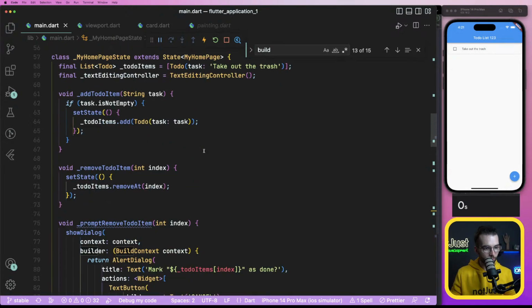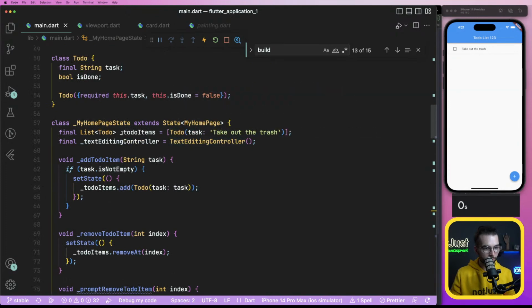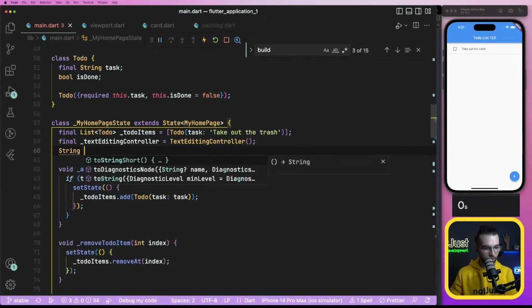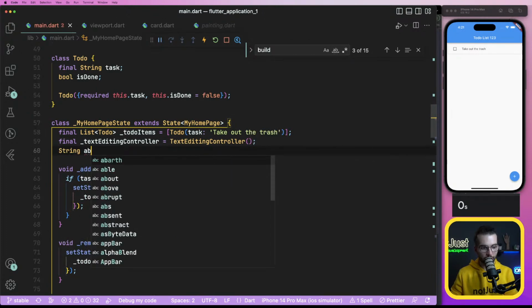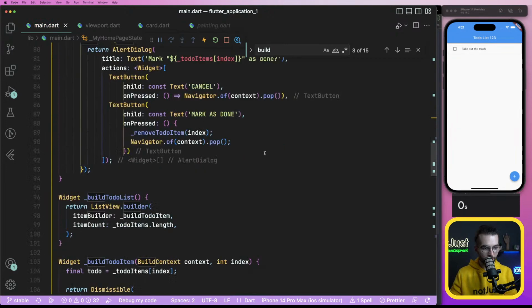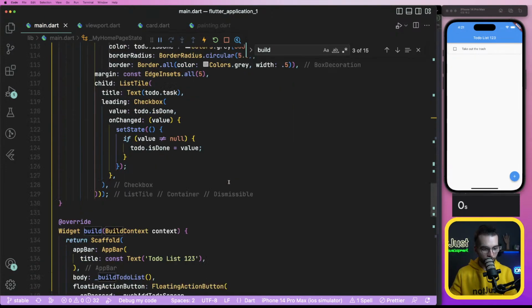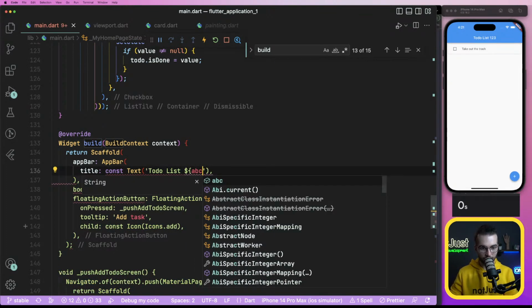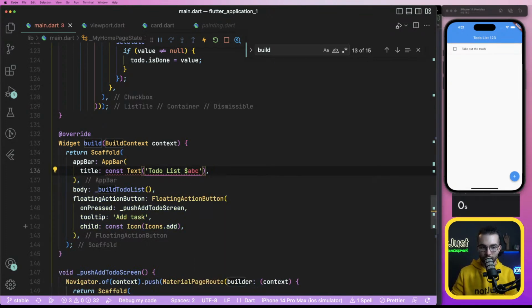Yeah, but here, if I have the string, I don't know, abc equals abc, and if I go ahead and try to access the abc, it doesn't allow me. You see? Or maybe I'm definitely not doing something correct.